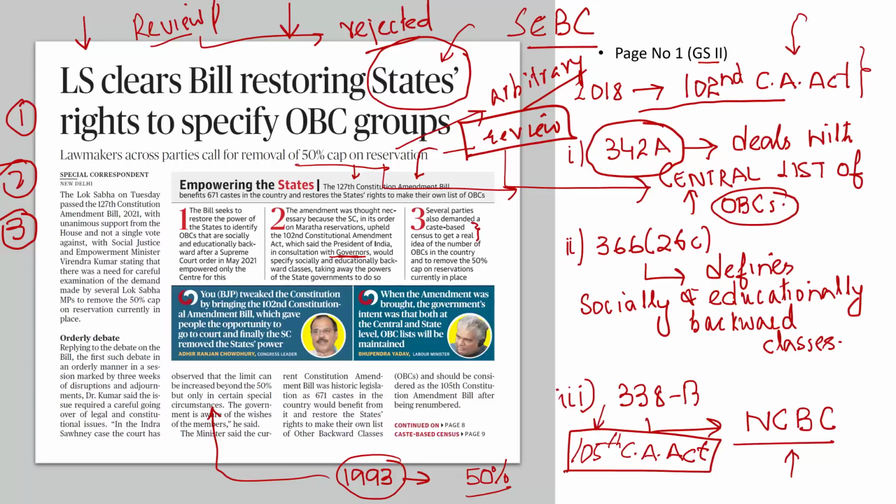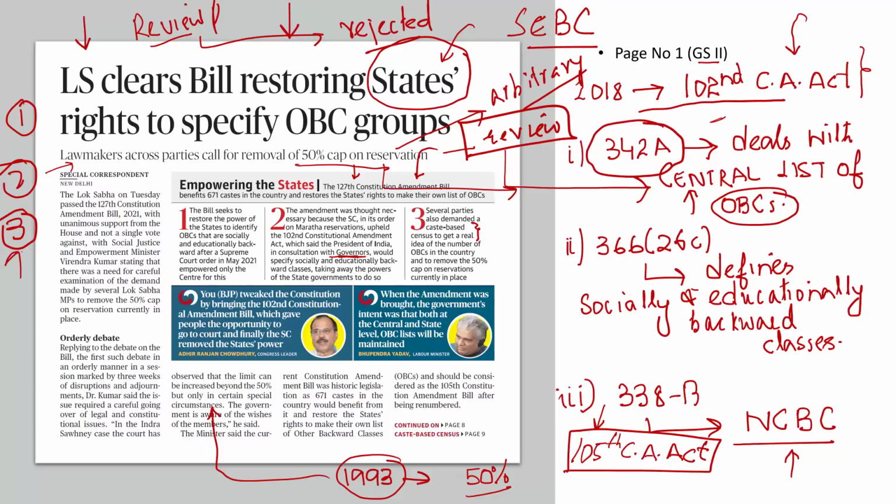And because of this constitutional amendment, the states have been given the right that you are empowered to maintain and prepare your own list of socially and educationally backward classes of citizens. That's number 1. Number 2, lawmakers are now demanding that we should remove the 50% limit on reservations.